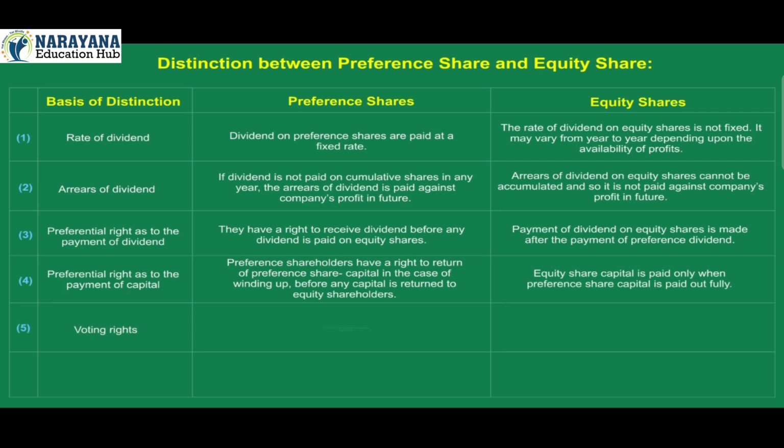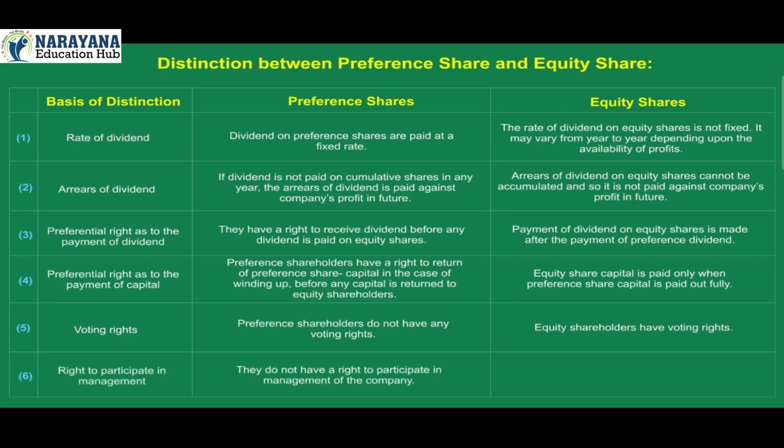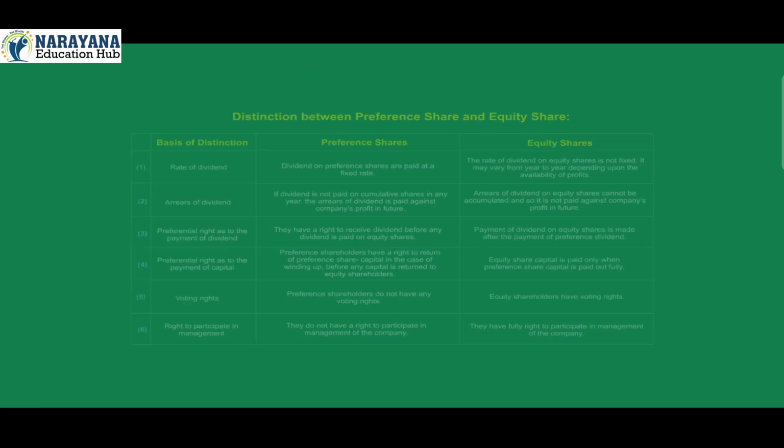5. Voting rights. Preference shareholders do not have any voting rights. Equity shareholders have voting rights. 6. Right to participate in management. They do not have a right to participate in management of the company. They have full right to participate in management of the company.